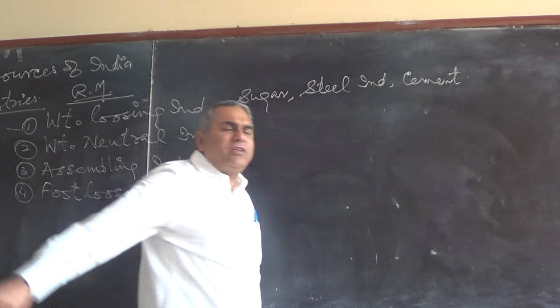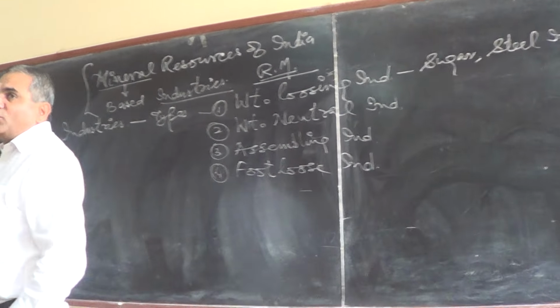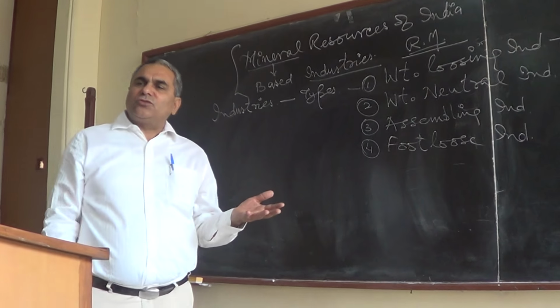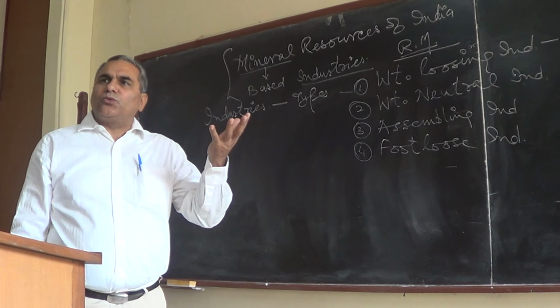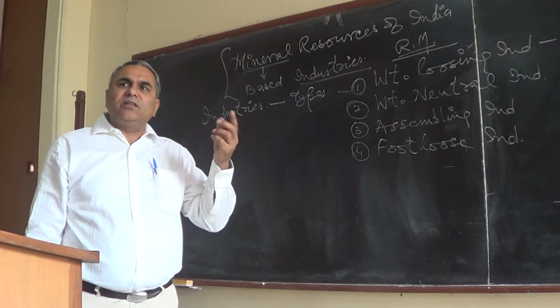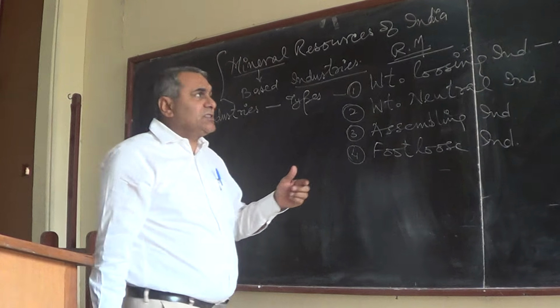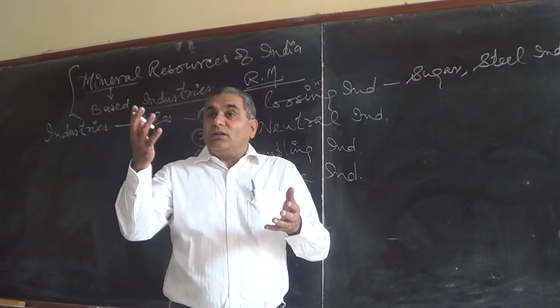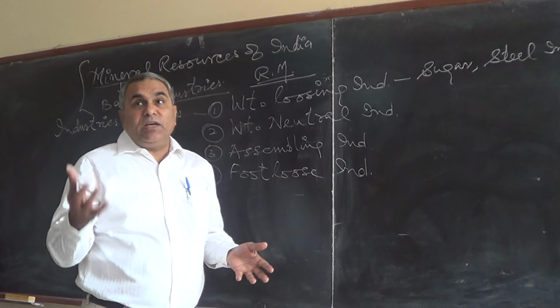The weight of the raw material and the weight of the finished good have a great difference. So if the sugar cane is 1 quintal, then the finished product, sugar, weighs only 10 kg. So 1:10 is the waste material.